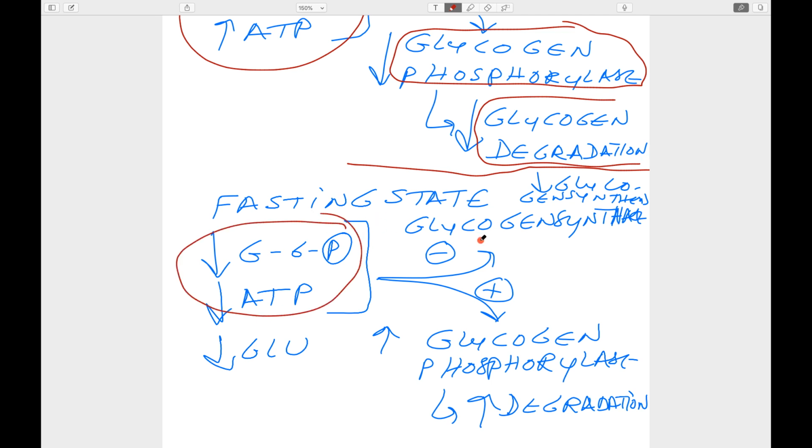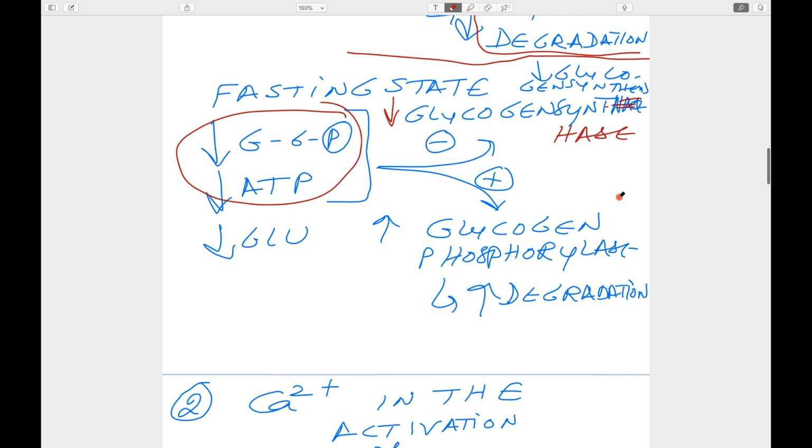In this condition, the positive modulator effect will not be there and glycogen synthase activity is decreased. Then glycogen synthesis is decreased. And the negative modulator effect will not be there because of very low glucose 6-phosphate and ATP, and the glycogen phosphorylase activity will increase and degradation will increase.